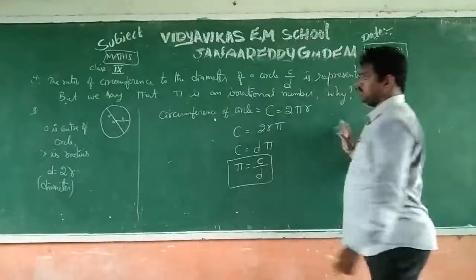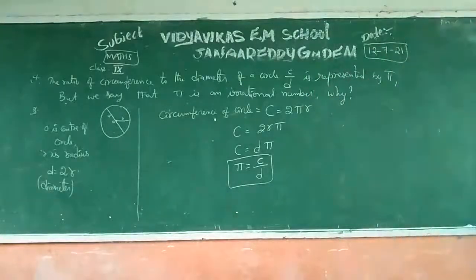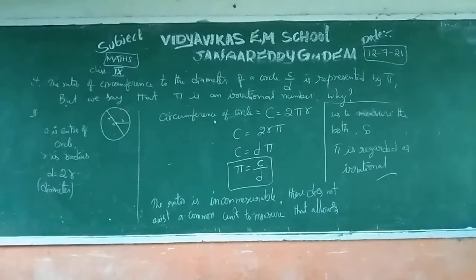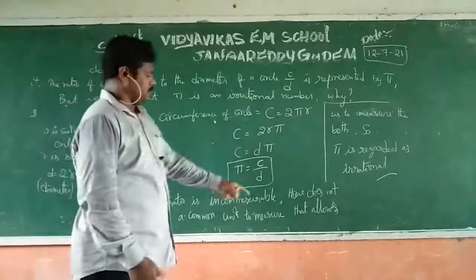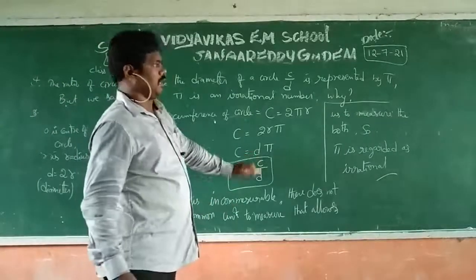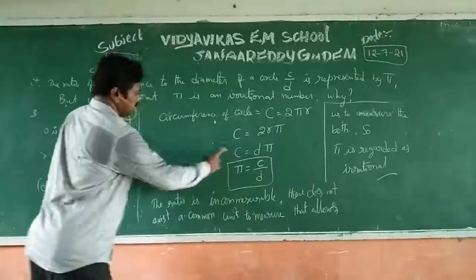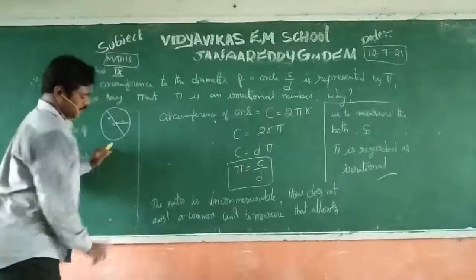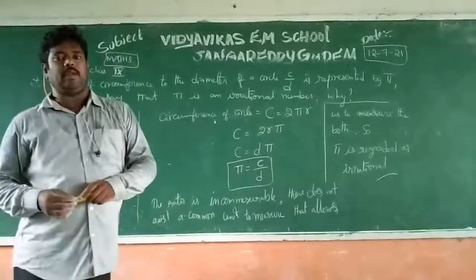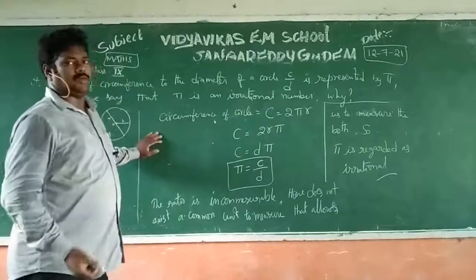See the concept representation here. Pi is equal to C by D, and the ratio is incommensurable. It is nothing but the value of the circumference and the diameter. There does not exist any common unit to measure them.